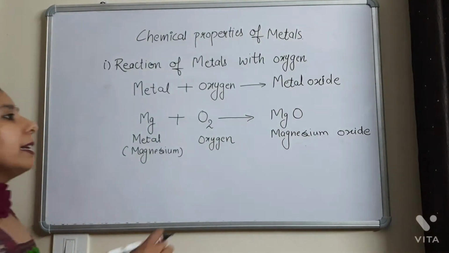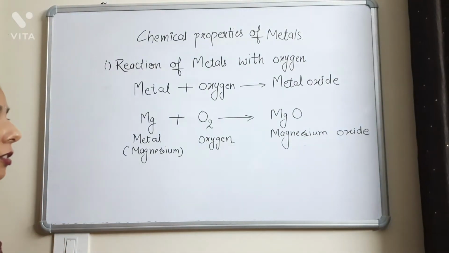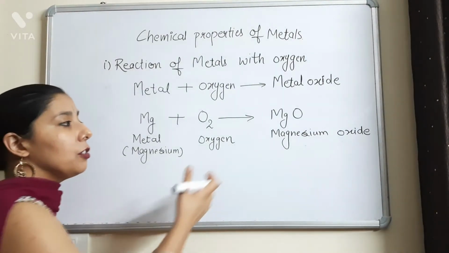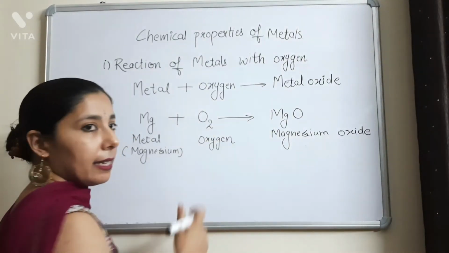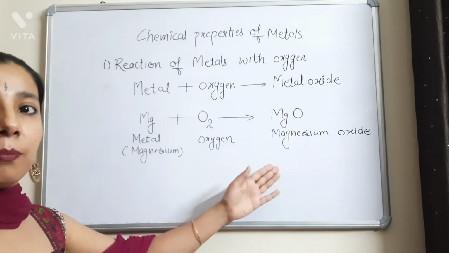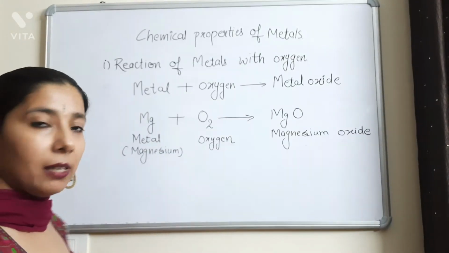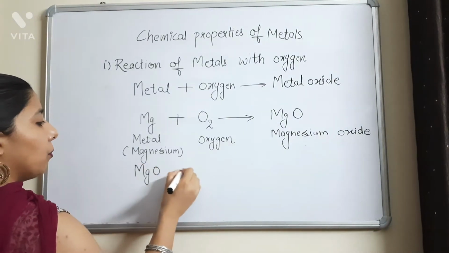But what will be the nature of this magnesium oxide? I mean, whether the magnesium oxide is acidic in nature or basic in nature. So for defining the nature of magnesium oxide, we will be making an aqueous solution of magnesium oxide in water.